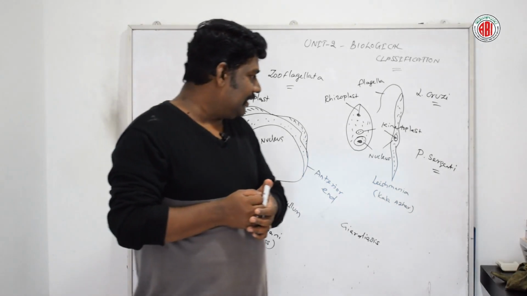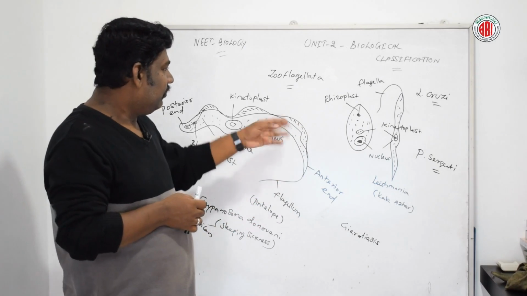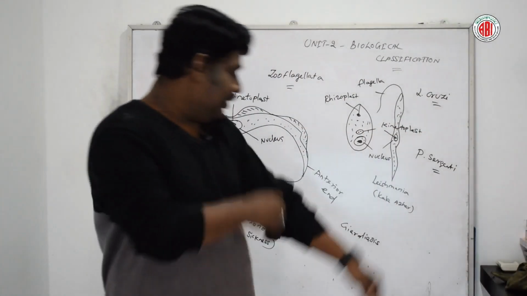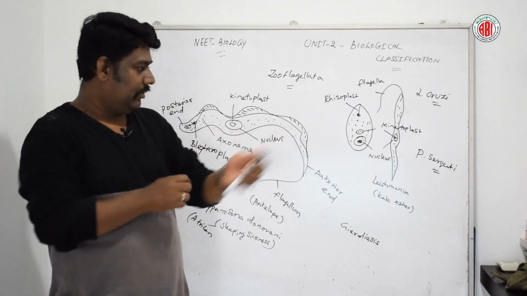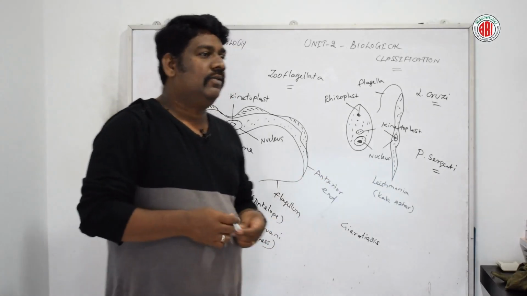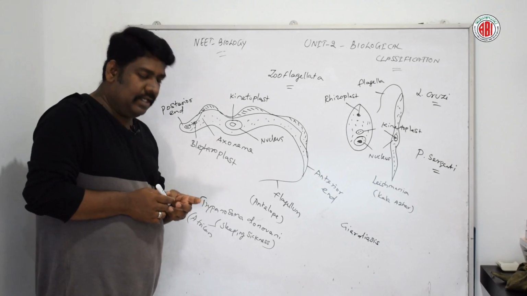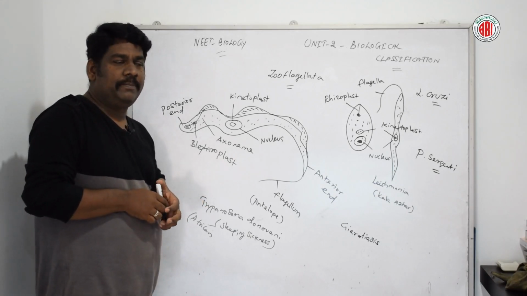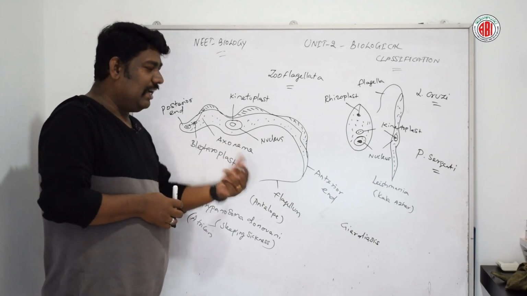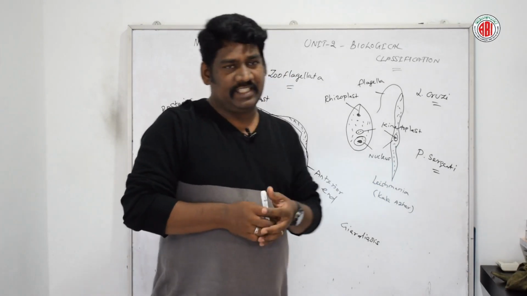Now let us have a quick review of the general features of the organisms belonging to the category of zooflagellate. First, talking about the habitat, most of the organisms belonging to the zooflagellate are endoparasitic, and they could also be called pathogenic organisms. They are able to spread diseases to the host organism where they are living inside.